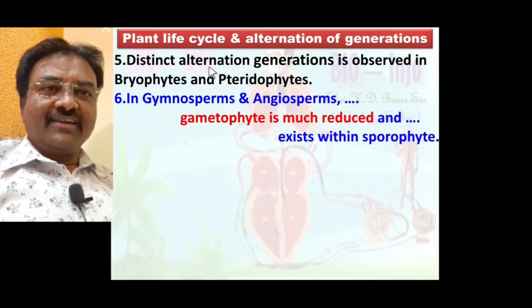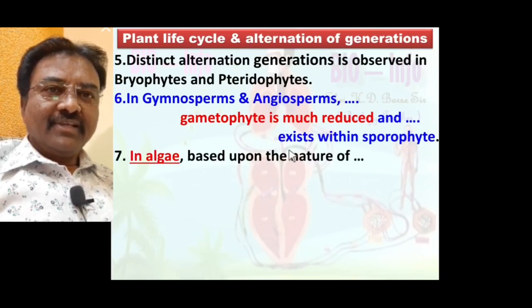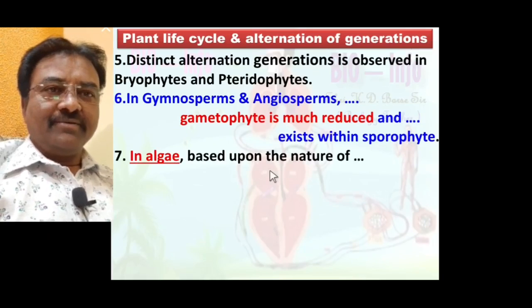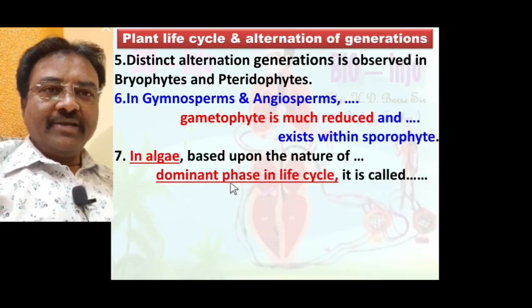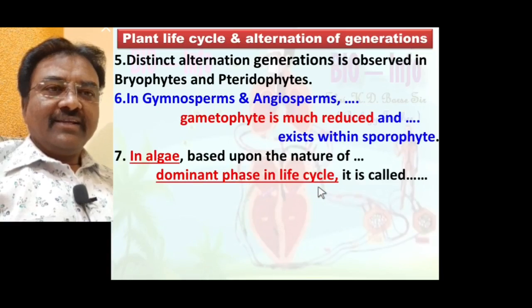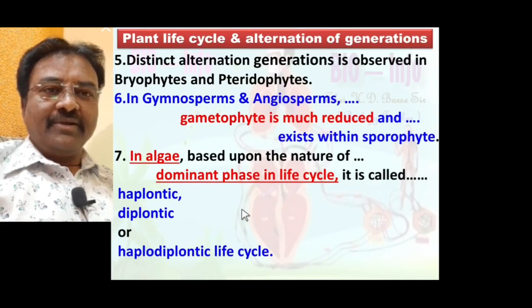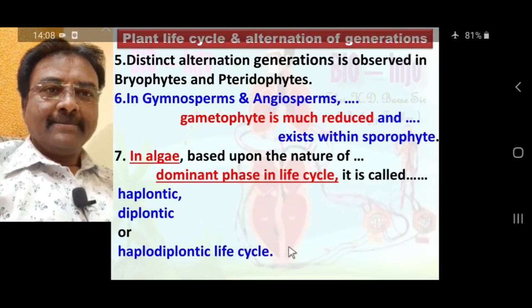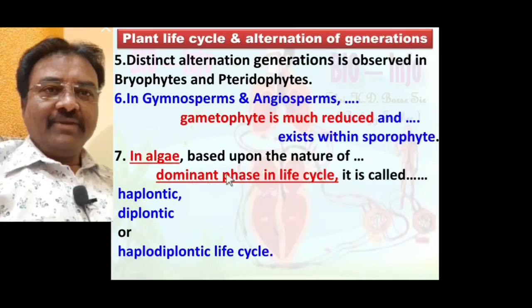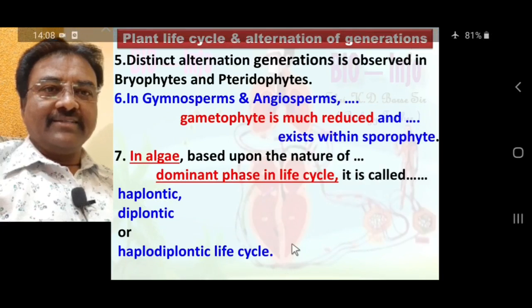The alternation of generation is distinctly observed. In algae, based upon the nature of the dominant phase in the life cycle, it is called haplontic, diplontic or haplo-diplontic life cycle. These life cycles are seen in the algae.